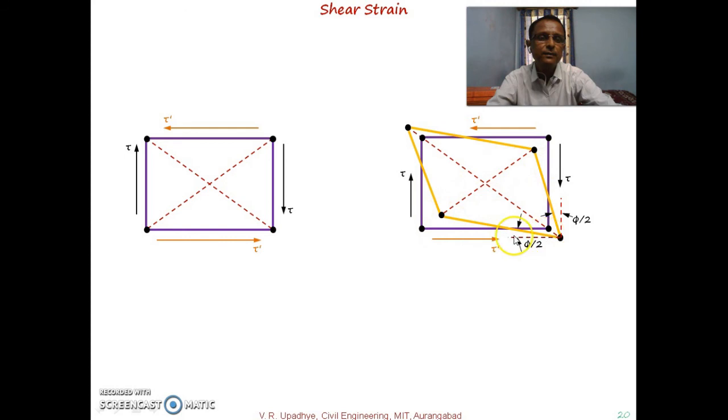And what will happen to the angle over here? This is initially horizontal and this is initially vertical, and due to elongation over here, this angle will be getting compressed. So that is phi by 2 at this side, and it is shown over here as phi by 2.